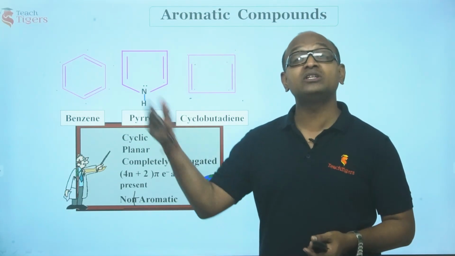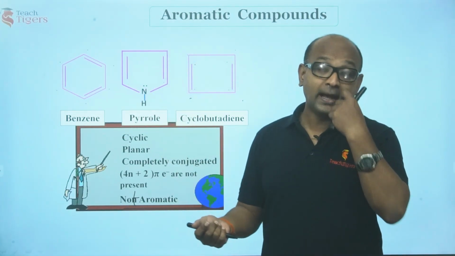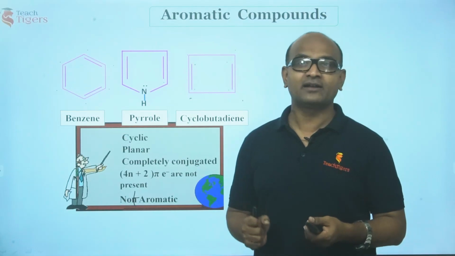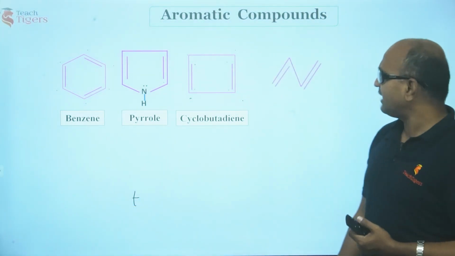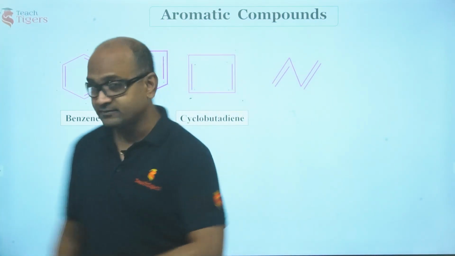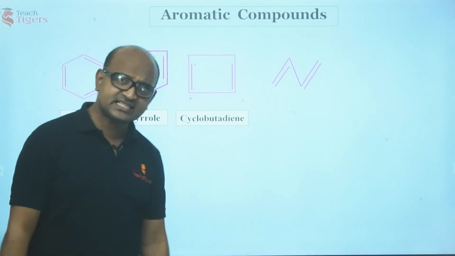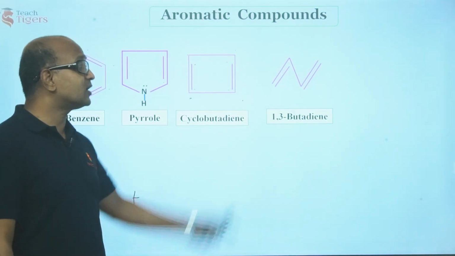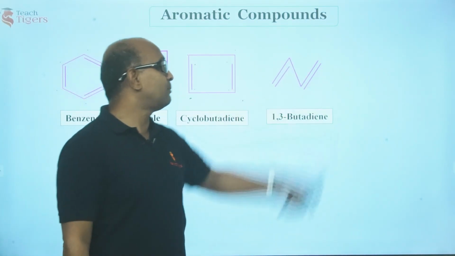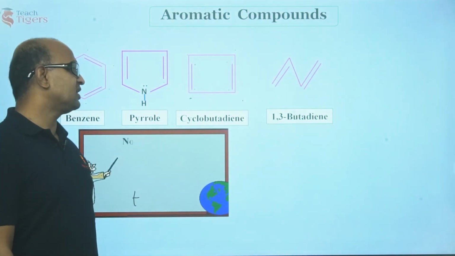I told you how this compound gets converted into another compound. Do you people remember? In GOC we have discussed, right? Now, we have one more example. This is called 1,3-butadiene. There is a conjugated system, pi single bond pi. But is this aromatic? No.